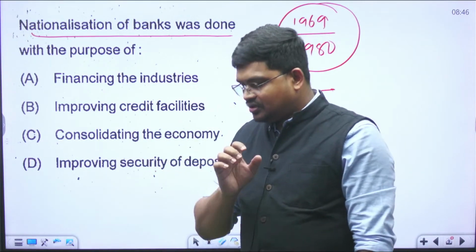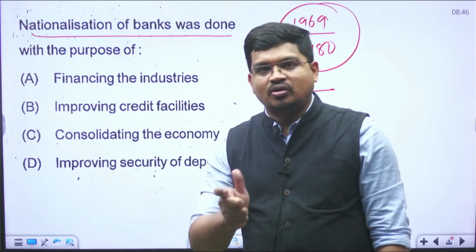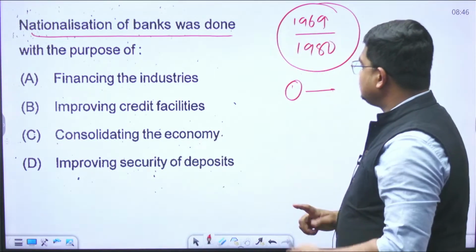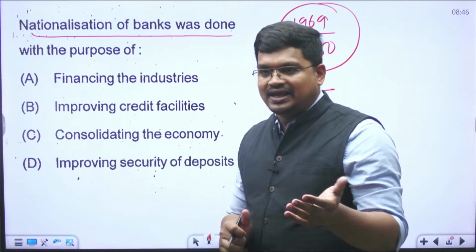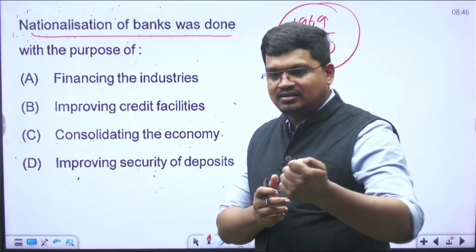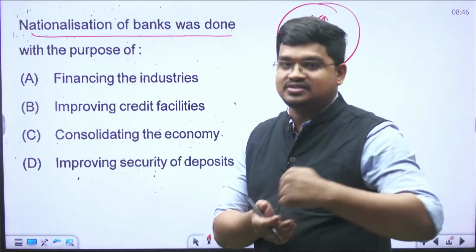Because from 1950 to 1990, the public sector was dominant. This is one aspect. Second aspect, you can ask me, sir, why was the public sector dominant? Because the government had a socialistic orientation.